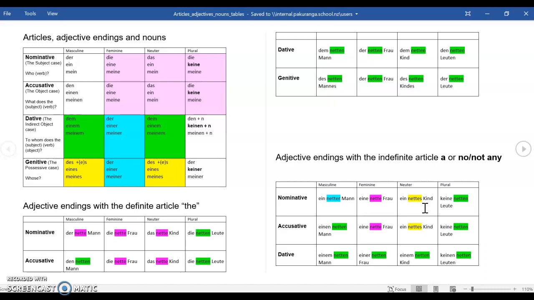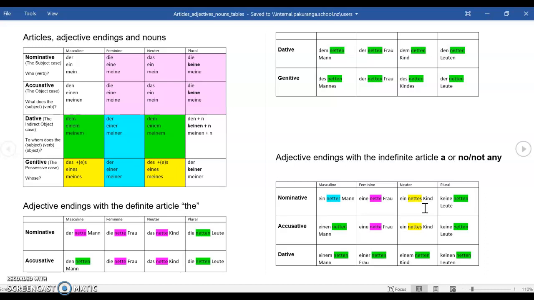In the accusative, we say, kennst du einen netten Mann? Do you know a nice man? Kennst du eine nette Frau? Kennst du ein nettes Kind? Kennst du keine netten Leute? Do you not know any nice people? And then we've got the dative: einem netten Mann, einer netten Frau, einem netten Kind, keinen netten Leuten.